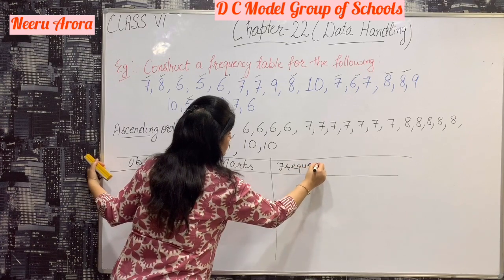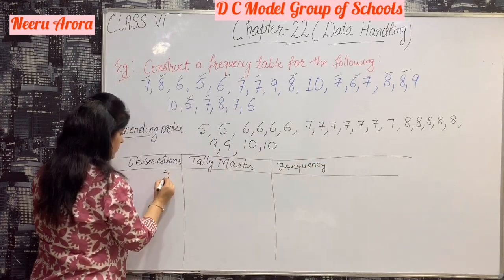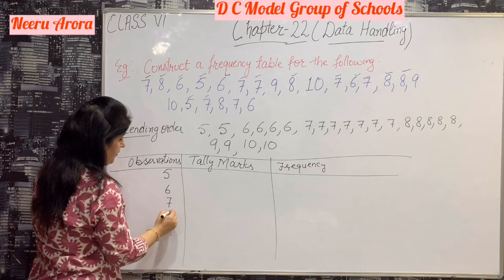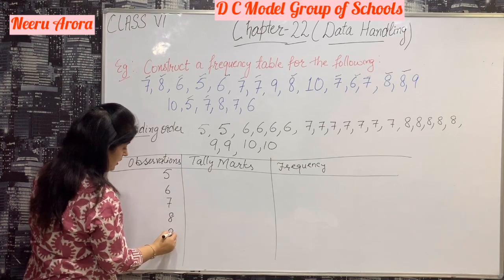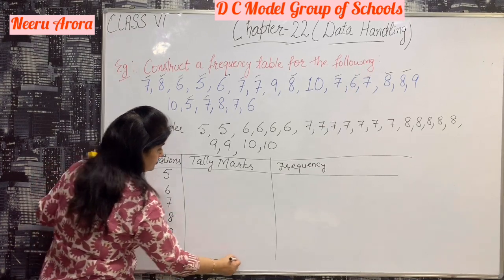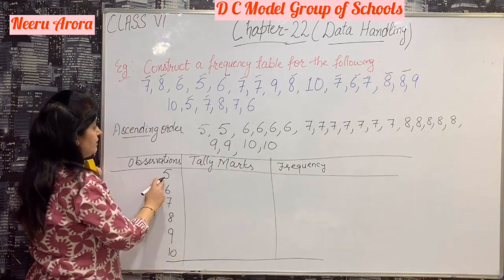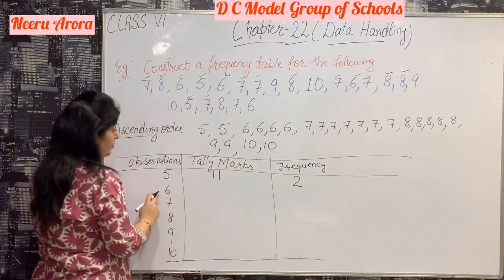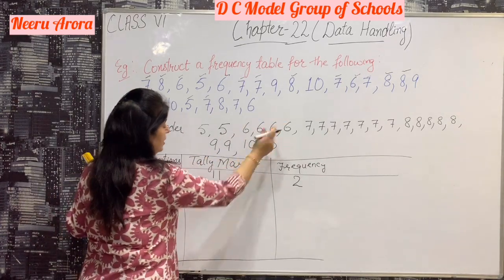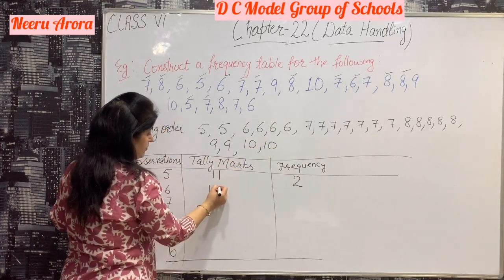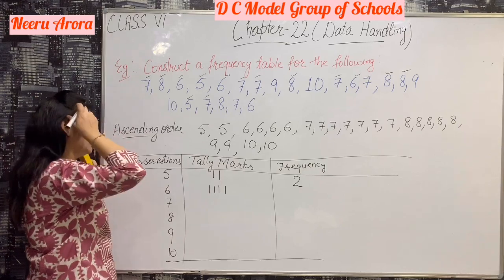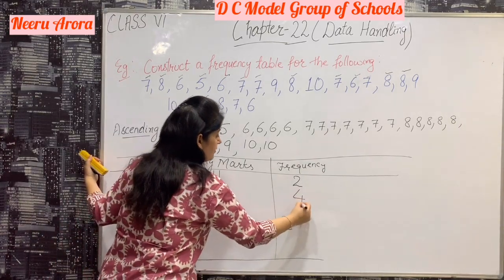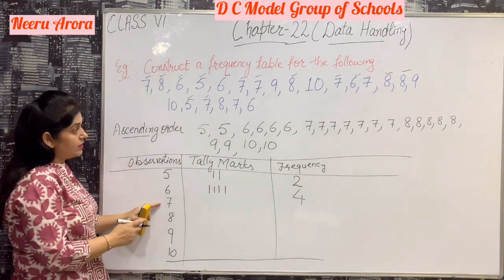Our first number is 5, then 6, 7, 8, 9 and 10. How many times does 5 come? 2 times. How many times does 6 come? 1, 2, 3, 4. It can be represented like this in tally marks. It comes 4 times.